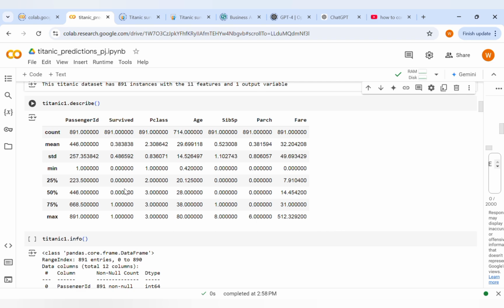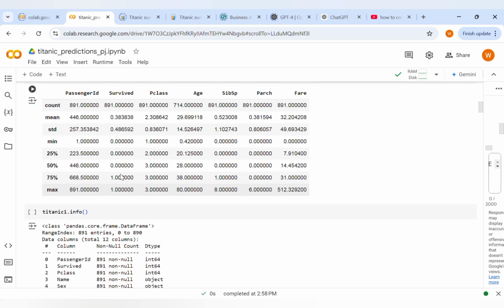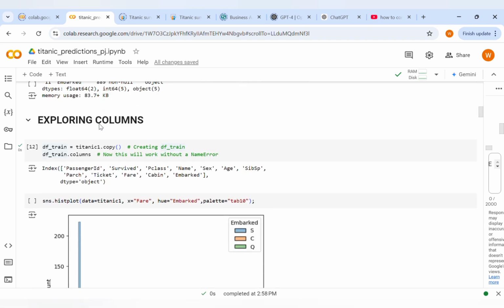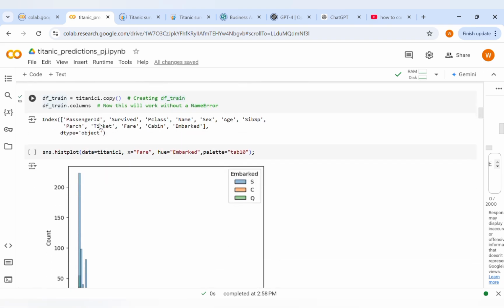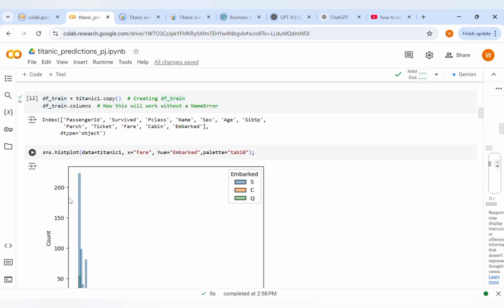Titanic1.describe and Titanic1.info show columns and rows with count, mean, standard deviation, minimum, 25%, 50%, 75%, and the max. Then exploring columns: the data frame copy we just created, dot columns, gives you a list of all column names in the data frame.